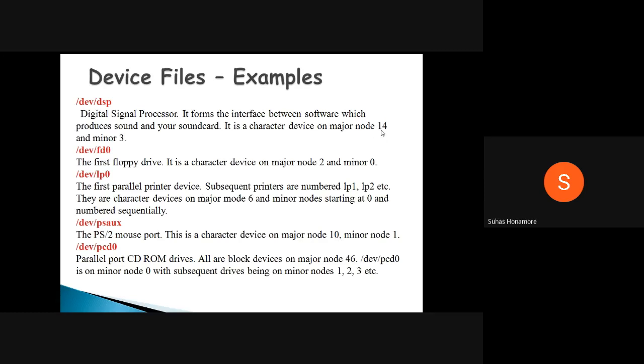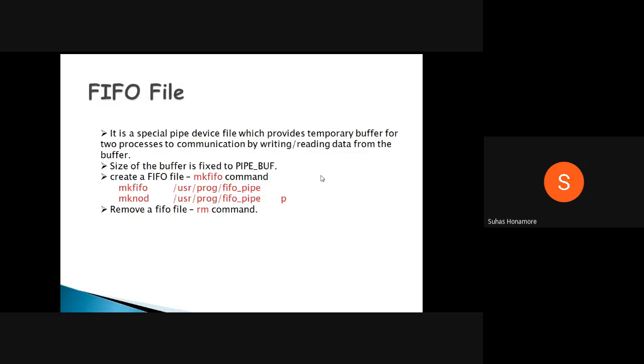Major number also. What is that? We'll study it again. Then the next one is FIFO. I think we already shared a little bit about FIFO. That is communication between more than one process, normally we will use a FIFO. Inter-process communication related things we studied. Inside a system, if you want to communicate between more than one process, a kind of file will be opened. That is nothing but a FIFO.